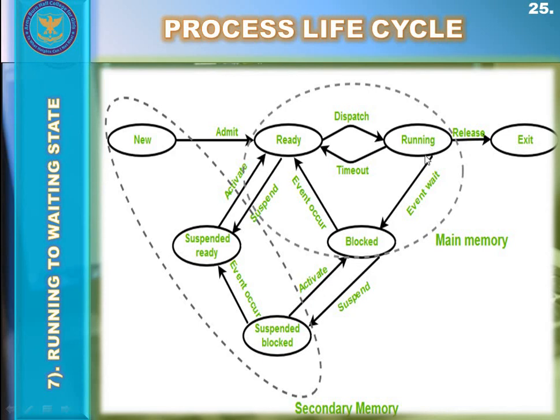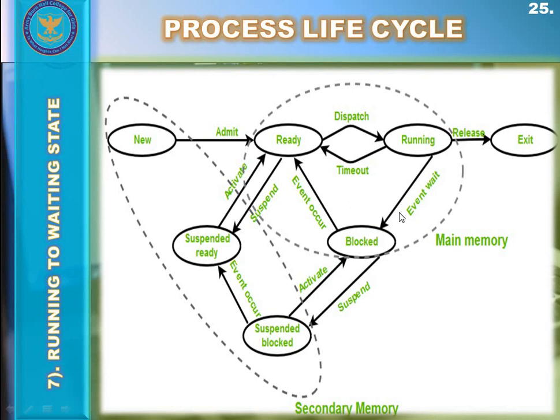During execution, the process may need to perform some input output operation, or may need some instruction from the input or output devices. So the process has to go into the waiting or blocked state. The process goes from the running state to the blocked state with the help of the operating system.